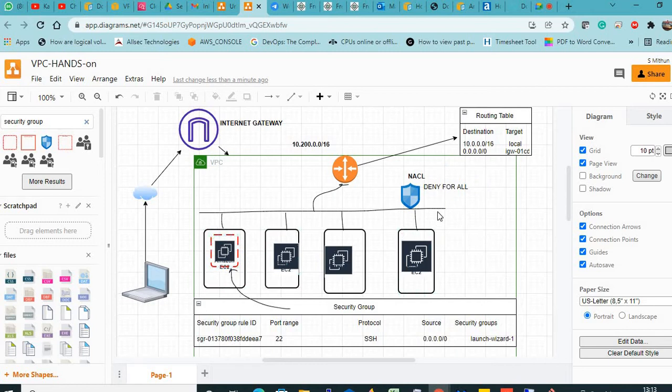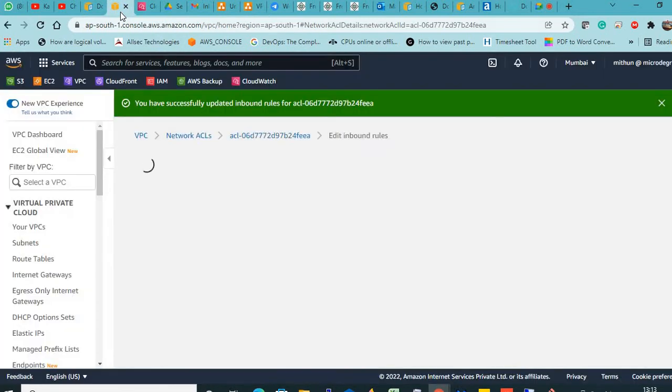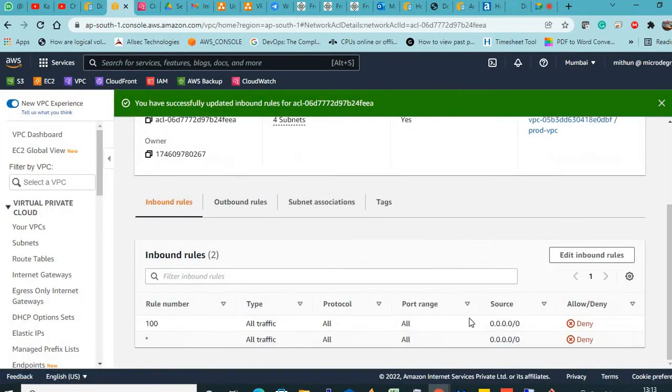So, my friends, NACL is useful if you have some generic IP to be blocked. You don't want the IP to be entered in every security group, because security groups will be many and there will be different security groups for different EC2 instances. You don't want to keep adding the rules one by one to all the security groups. If you want to deny, deny here only. If it is common for all the EC2, then we can deny here itself. That is what I did now. See here, both are deny.